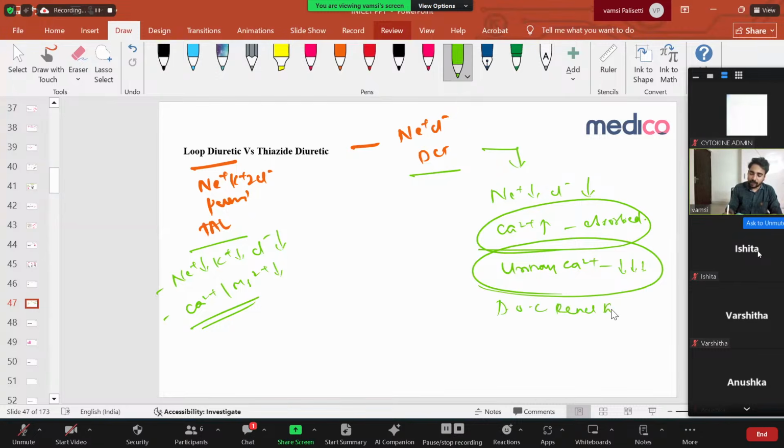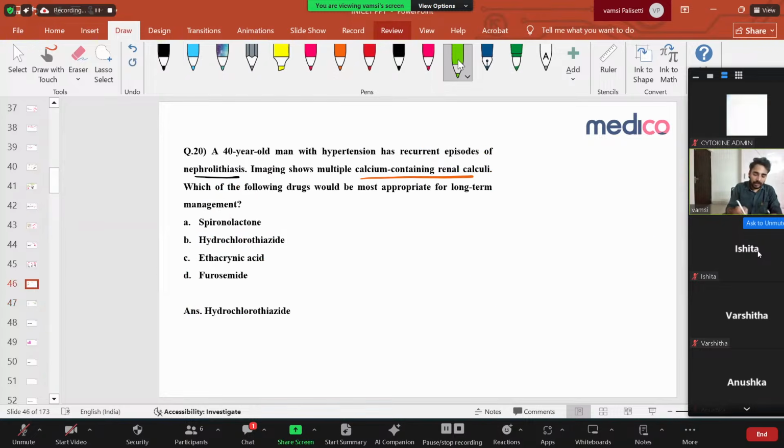Any patient of hypertension who is having some renal stones, you have to go for thiazide diuretic. That's what we discussed here. The patient has nephrolithiasis, containing calcium renal calculi. So even though hypertension is there, how will you treat the patient is what it's asking. Spironolactone is a potassium sparing diuretic. It is nowhere related to calcium metabolism. Hydrochlorothiazide, yes, it's a thiazide diuretic because it's inhibiting the sodium chloride pump. So there is decreased urinary calcium, increased absorption of calcium. It decreases the urinary calcium and then decreases the stones.